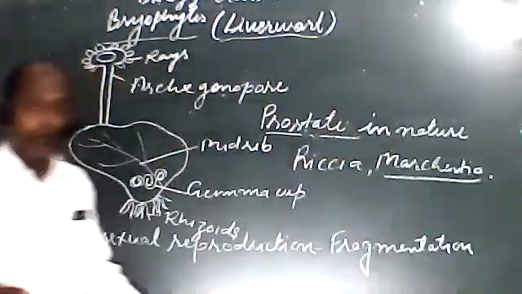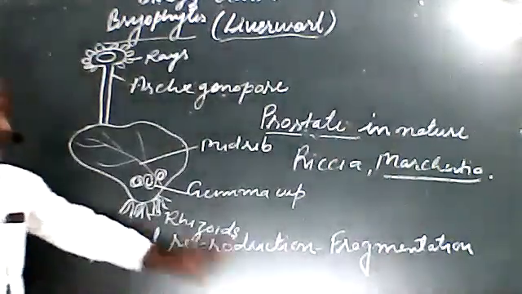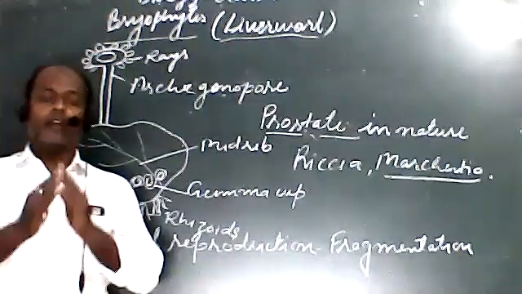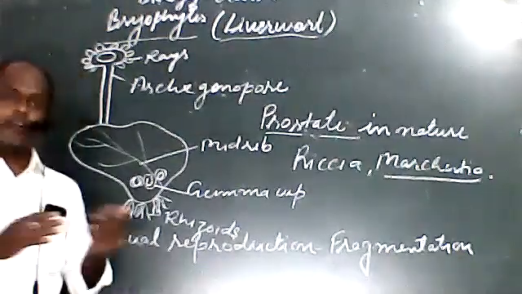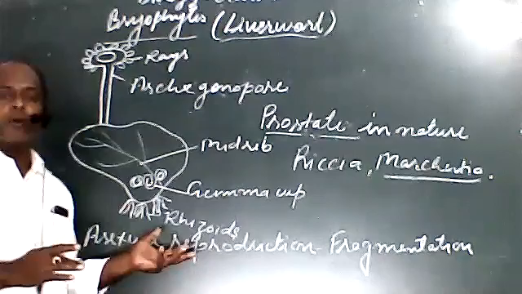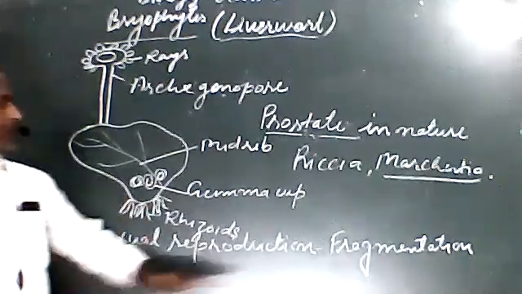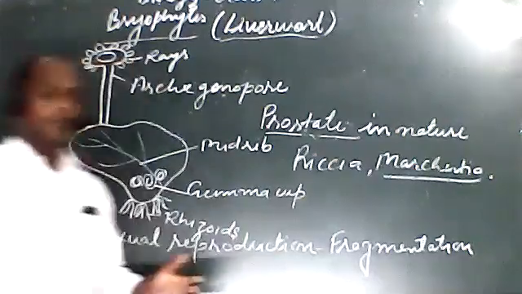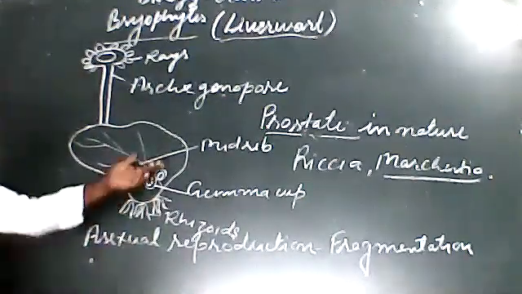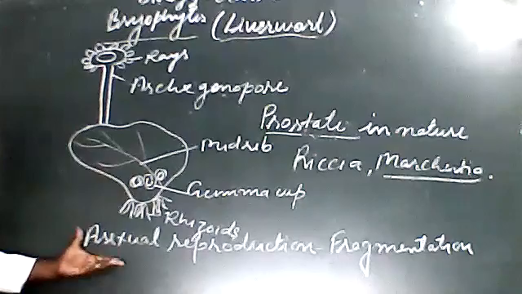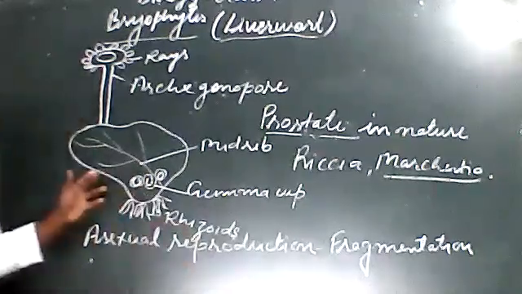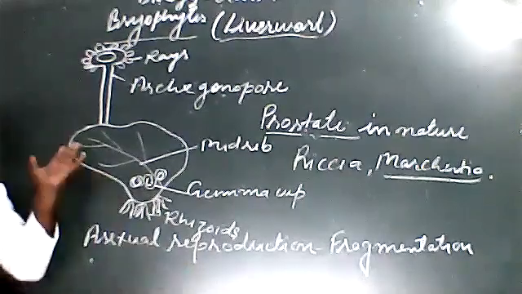It is given in your book, students, that there is asexual reproduction by fragmentation. If a question asks how there is vegetative reproduction in liverworts, yes, there is vegetative reproduction by the process of fragmentation of the thalli.